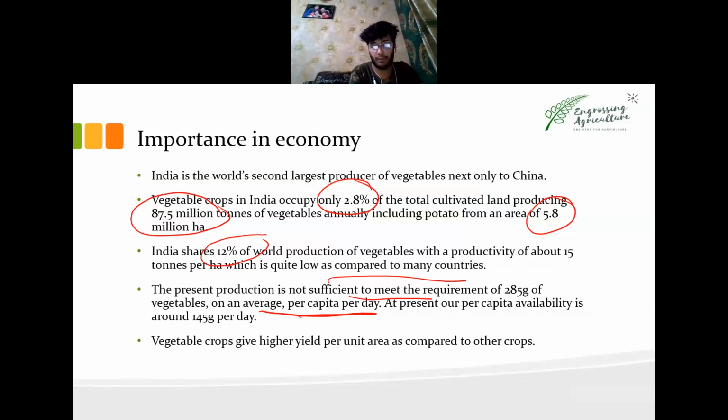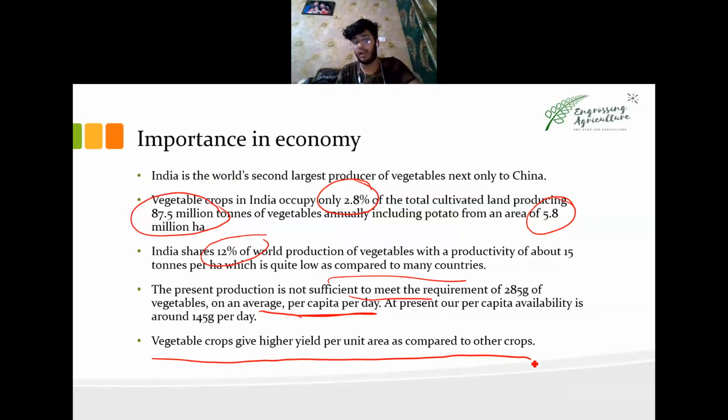Now, this is an important point you must remember for competitive exams. Vegetable crops give higher yield per unit area as compared to cereal crops. That means if you're sowing wheat in a field, and if you sow any other crop such as okra or bottle gourd in the same season, you will have more yield, more output than wheat. This is for the farmers who face less income from cereal crops. They may shift to vegetable crops in the future.